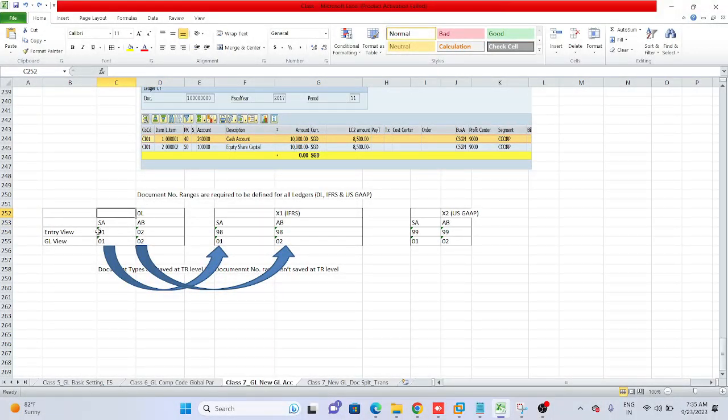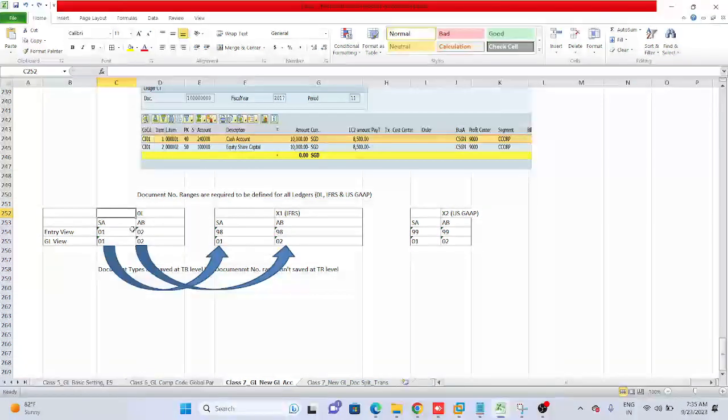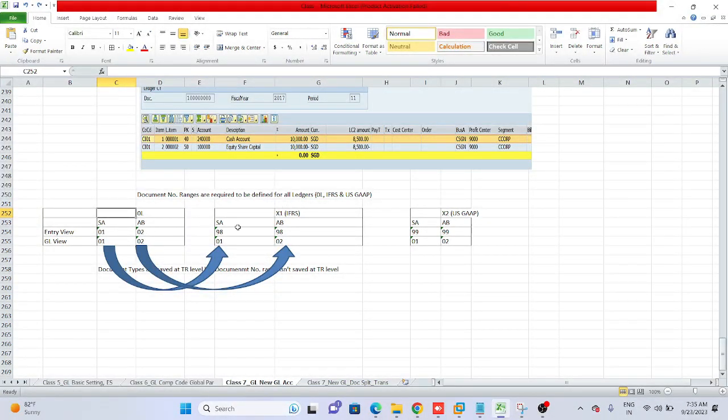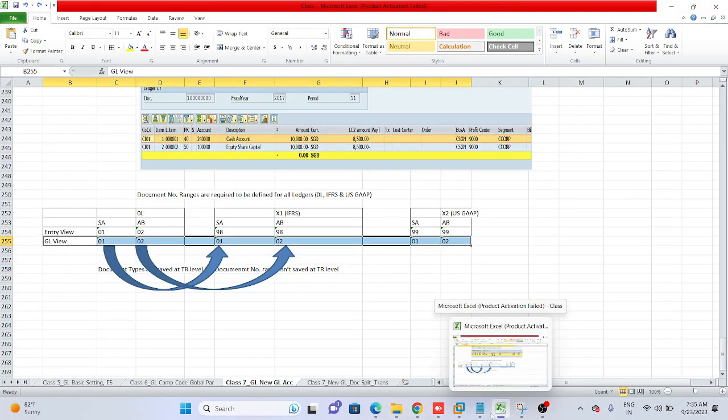But in leading ledger it is separate. In leading ledger we have 01 and 02 separate. But we are keeping in IFRS 98, 98 only. In entry view, I'm talking about entry view. Yes, 98, and for US GAAP 99, 99. We can keep it same, no problem. Okay. But now in general ledger view, for all three, 01 and 02 only. Okay.